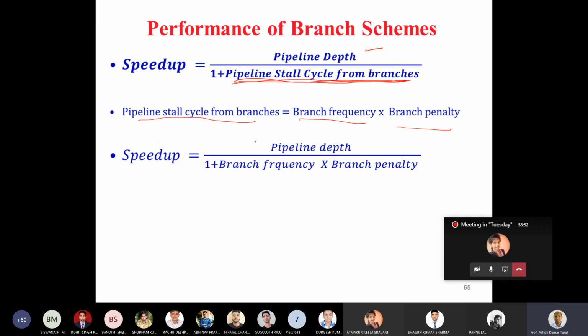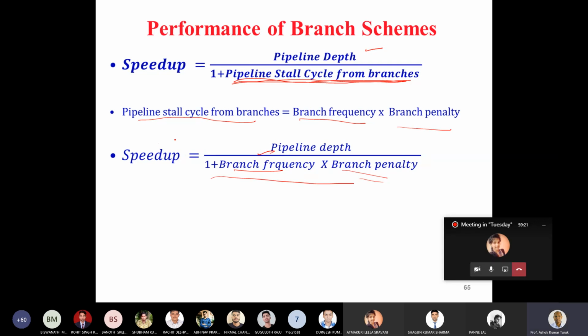So we can now write the speedup as pipeline depth divided by 1 plus the branch frequency times the branch penalty. So if you know the frequency of the branch and the penalty of the branch, then you can compute the speedup of the pipeline in the presence of branch instructions.